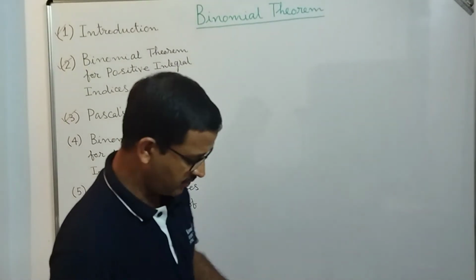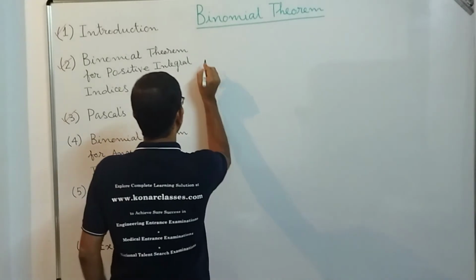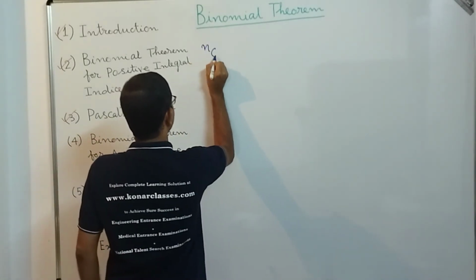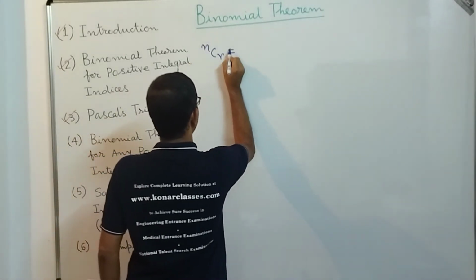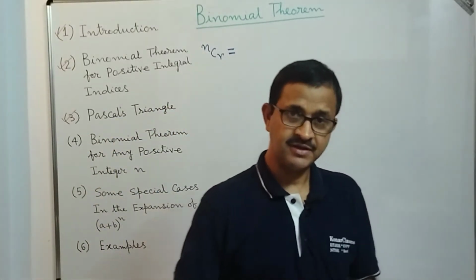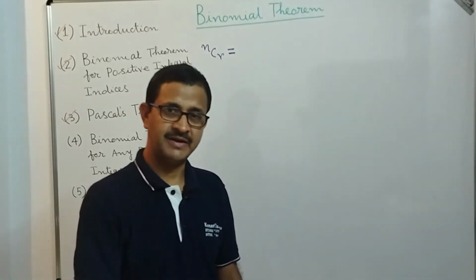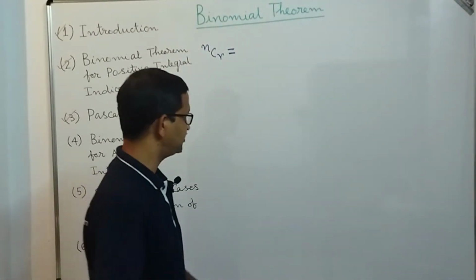If you recall the formula for nCr, from the permutation and combination discussion, and in case you are not able to remember, please go back to my lecture on permutations and combinations.